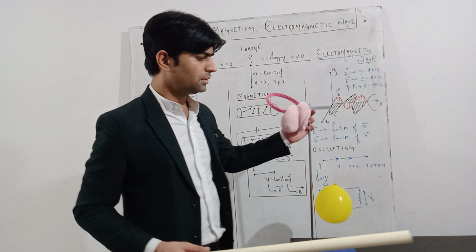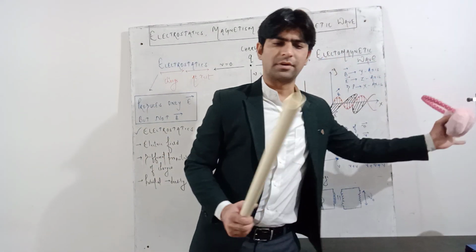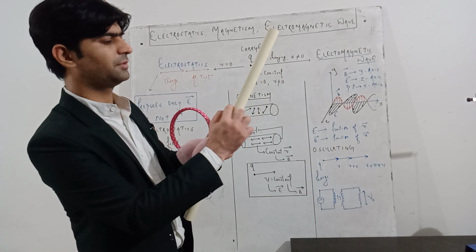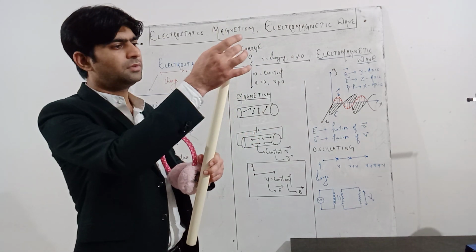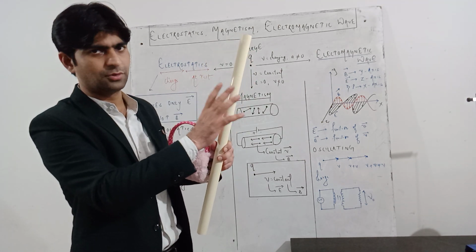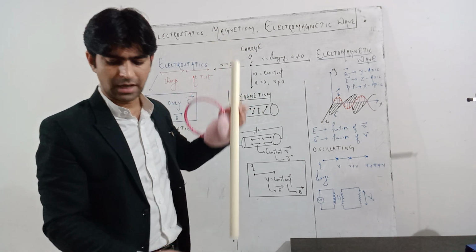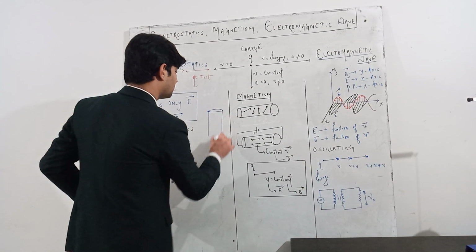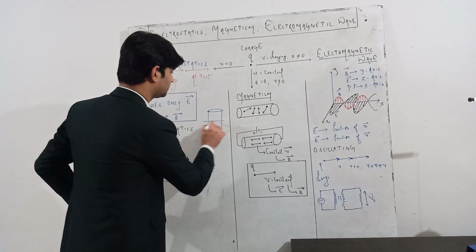So the demonstration indicates that when I rub this rod, suppose I have rubbed this portion of the rod. Since this is a PVC rod, not a metallic rod, the charged particles accumulated or induced in this portion, whatever portion I rub, are not going to distribute uniformly throughout the pipe. I can show you with the help of a diagram also. Suppose this is the rod and I have rubbed only this part.